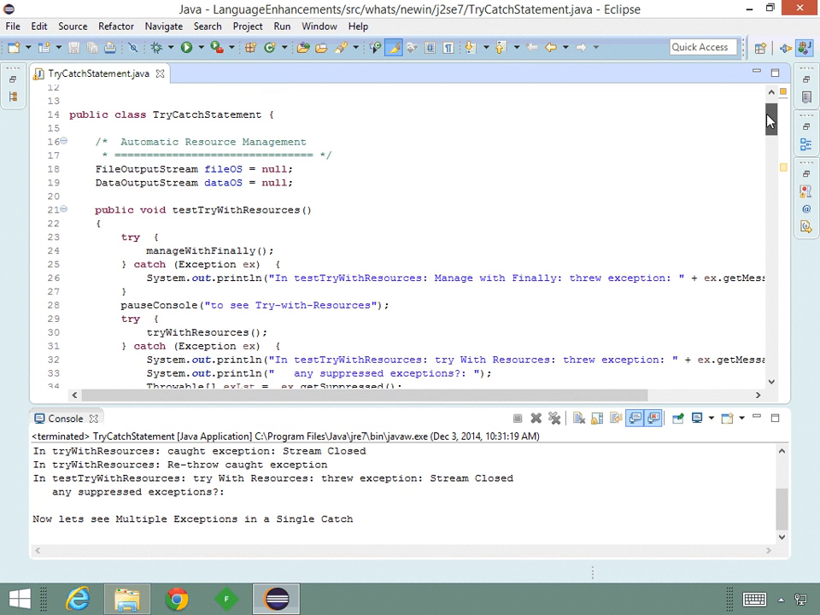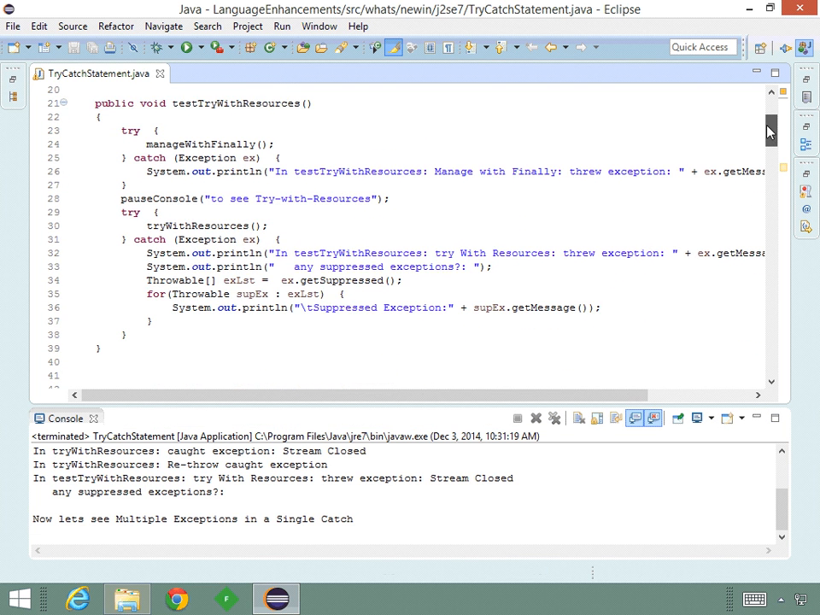Going back up to our calling statement here, we can see we got our exception and printed it out. Then we asked, are there any suppressed exceptions? And we can get the suppressed exceptions from the caught exception using the getSuppressed method. Now, up to 2 exceptions can be suppressed that we can get with this method.